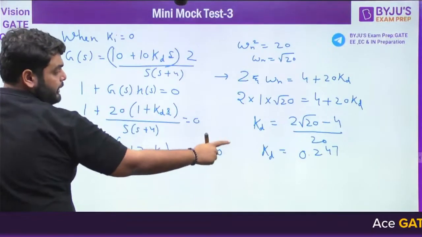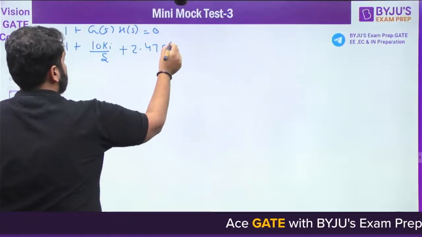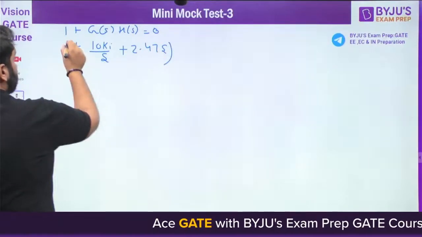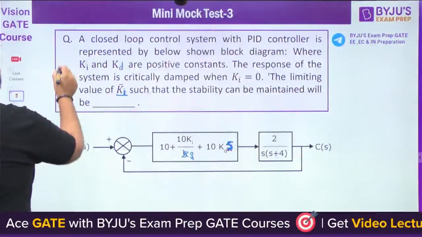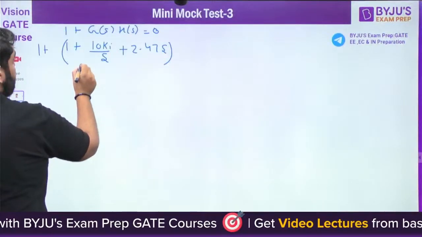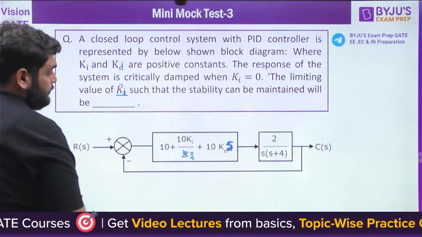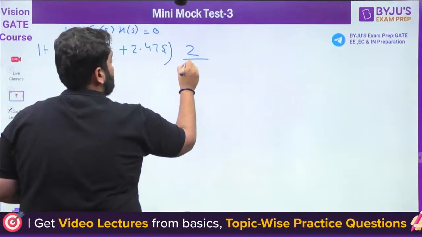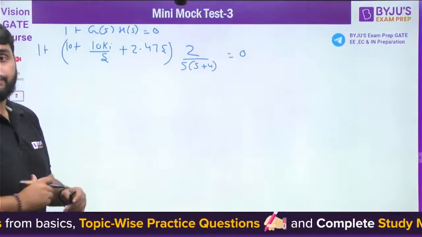Now KD is 0.247. So 2.47 S. This is 1 plus GS. This comes out to be 1 plus, it is also 10, my fault, it is also 10. So 10 plus 10 Ki by S plus 10 KDS, times GS, 2 divided by S plus 4 equal to 0. Any doubt here?